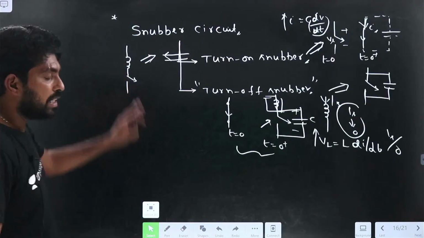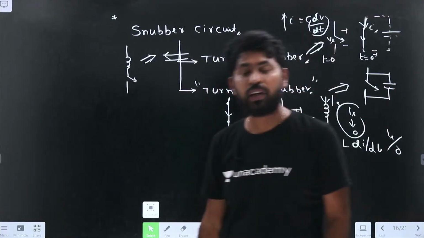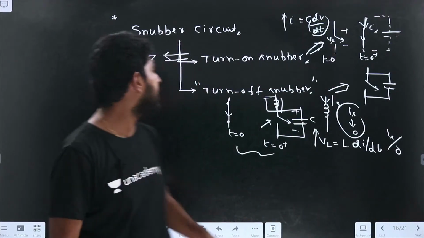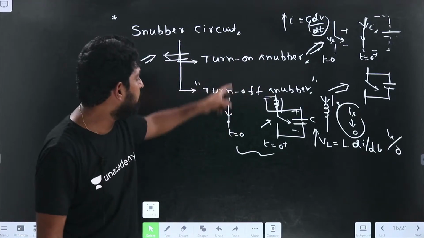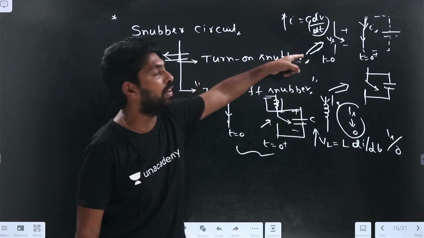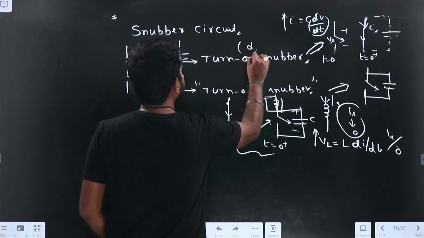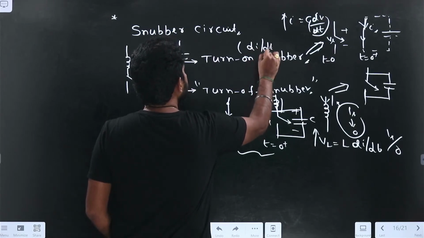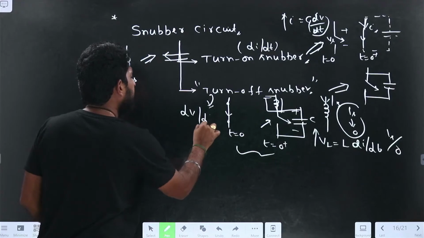Right? In a snubber circuit, we have two types of circuits: the turn on snubber circuit and the turn off snubber circuit. The turn on snubber circuit is for di/dt protection, and the turn off snubber circuit is for dV/dt protection, right?